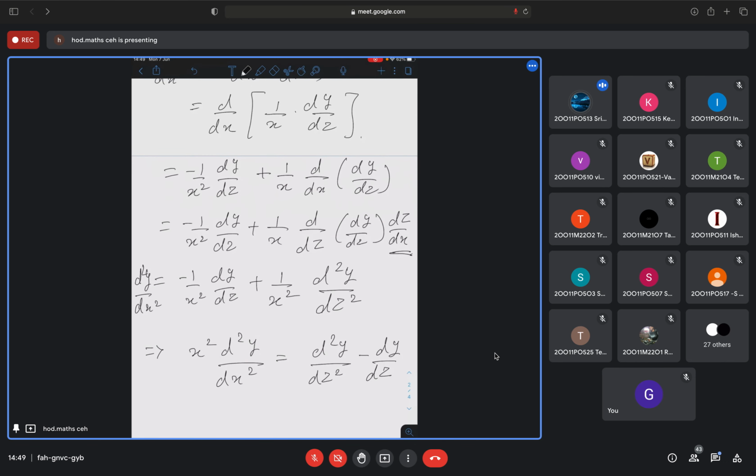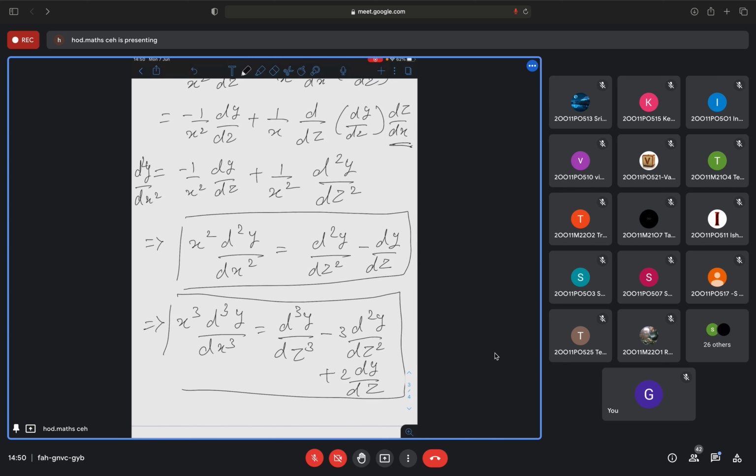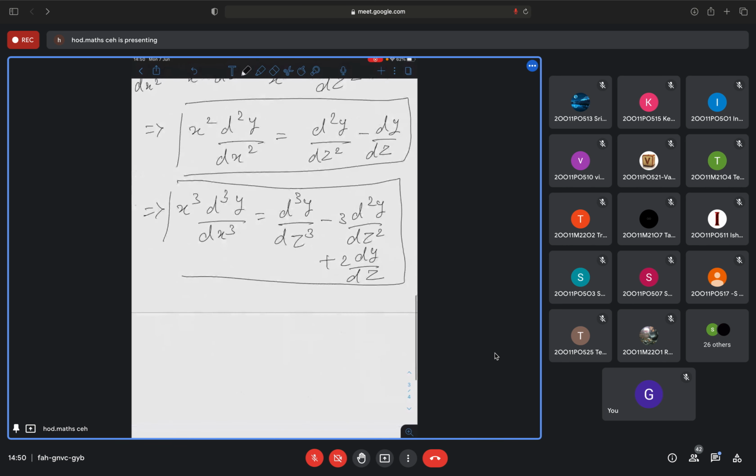So these substitutions you have to make, but you can't remember all this in this particular format. Either you have to derive and get the result, or you have to remember it. So let us write this thing in operator form. That would be easy to remember. Now, for the D operator, what we have used? D operator is d by dx. Now we will use theta as an operator to replace d by dz. That is theta.